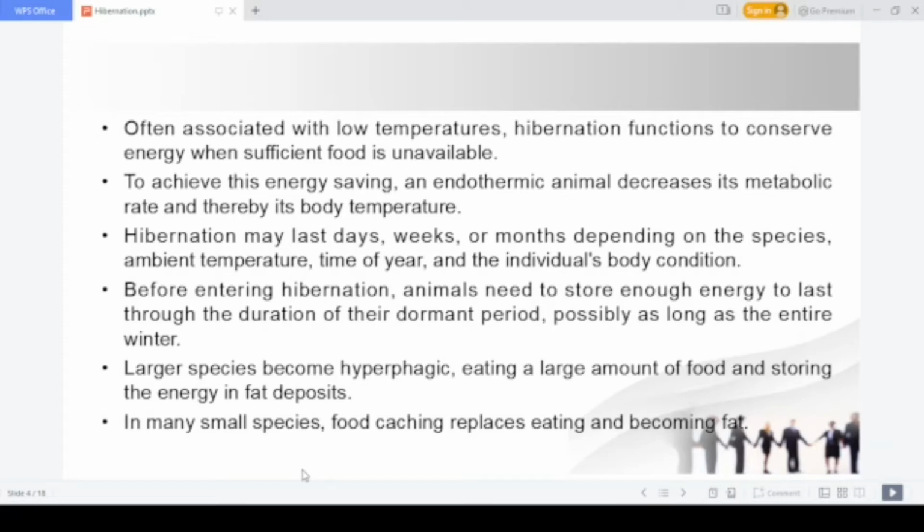Hibernation usually occurs during winter season and is often associated with low temperature, and the main purpose of hibernation is to conserve your energy, so that it works when very little food is available. That happens during winter season.